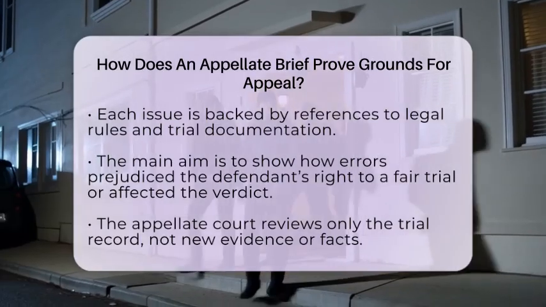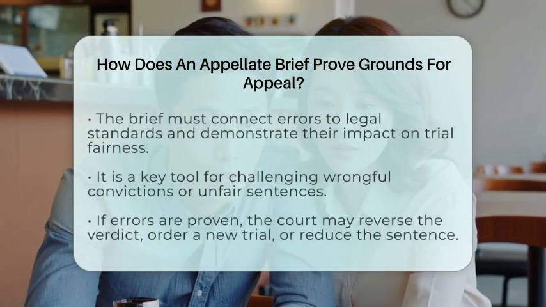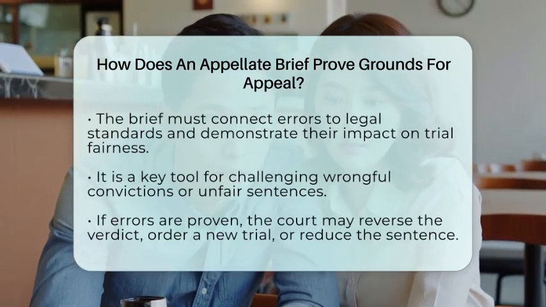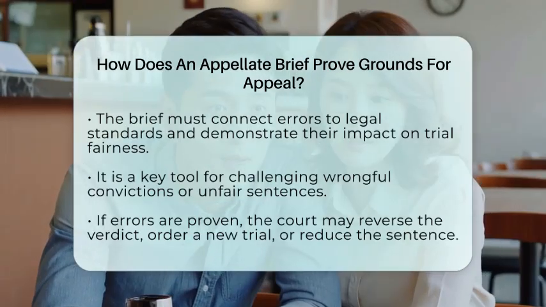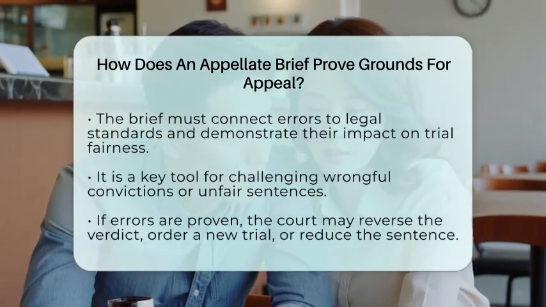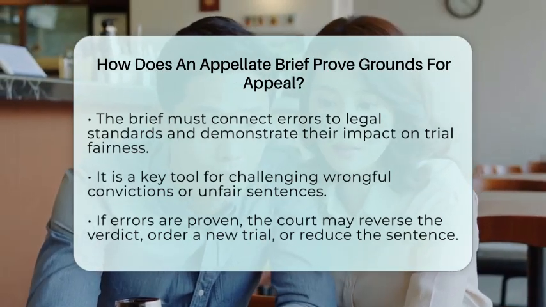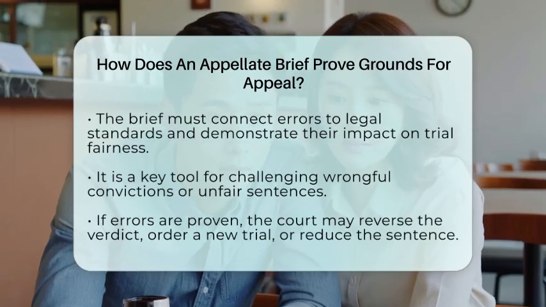It only reviews what was already presented in the trial. So, the brief must make a strong case by linking the errors to the legal standards and showing how they affected the fairness of the trial or the correctness of the sentence. From a defense perspective, the appellate brief is a key tool to challenge wrongful convictions or unfair sentences. It must be clear, focused, and based on law.